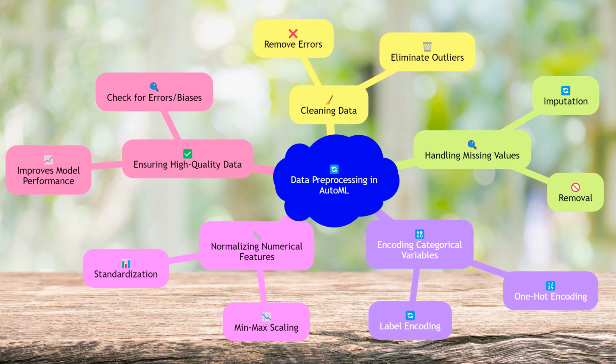Data preprocessing is a critical step in the AutoML workflow. It involves cleaning the data, handling missing values, encoding categorical variables, and normalizing numerical features. Proper preprocessing ensures that the data fed into the model is of high quality, which directly impacts the model's performance. Evaluating this step involves checking for any preprocessing errors or biases introduced during this phase.